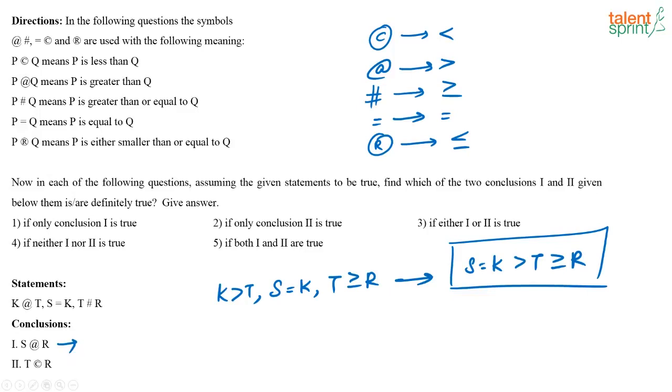Now what does the first conclusion say? S at the rate of R, that means S is greater than R, and this is T is less than R. So if you look at S is greater than R, yes, definitely based on the given statement S is greater than R. It follows. Now here T is less than R. So here what is given? I know T is greater than or equal to R for sure based on the given statement, so this is false. So what is your answer? Only conclusion 1 is true. You have to find out which is definitely true. Correct answer is option 1.